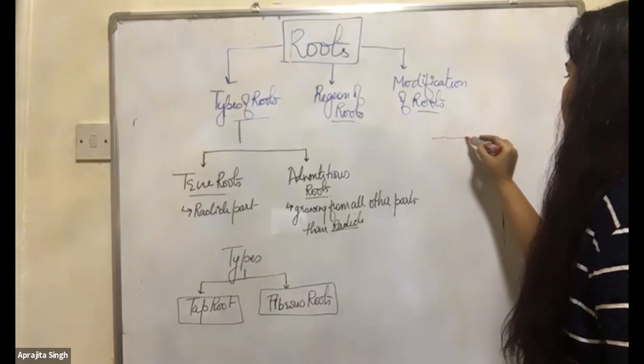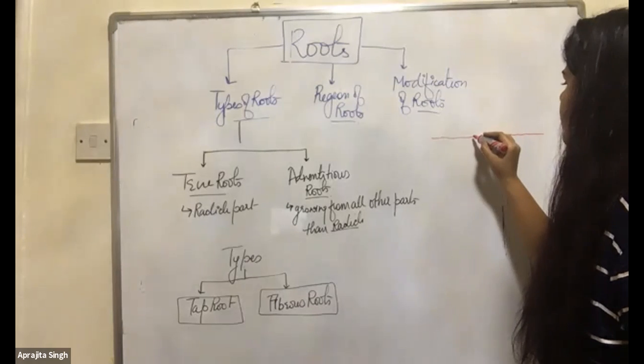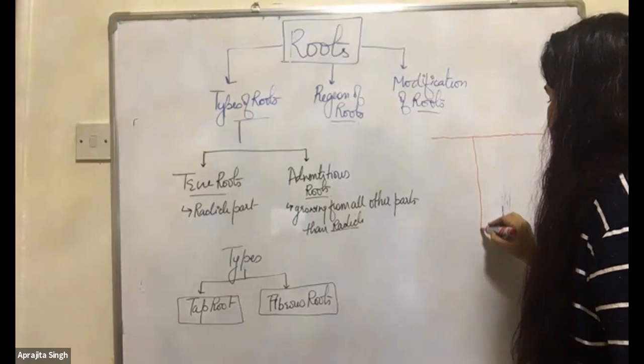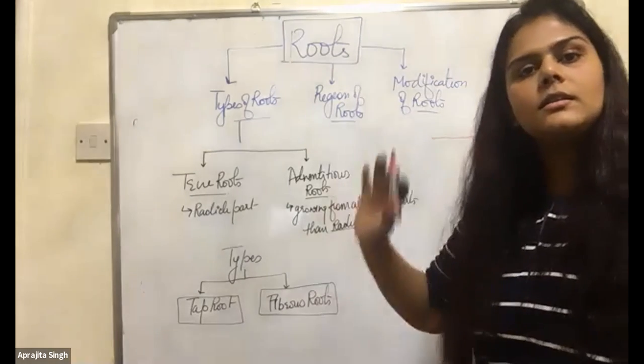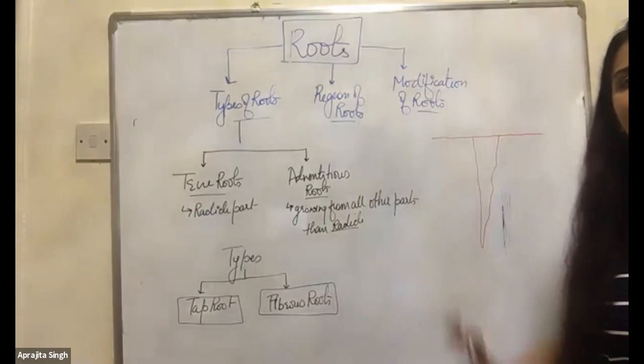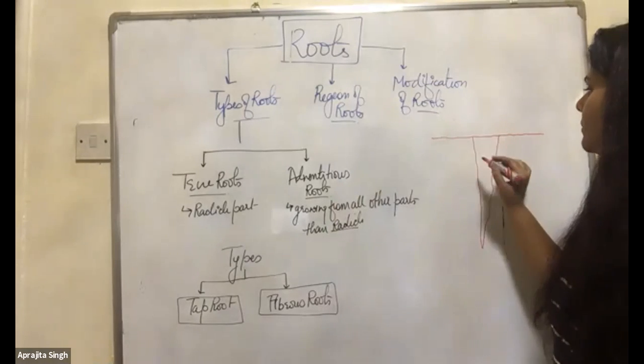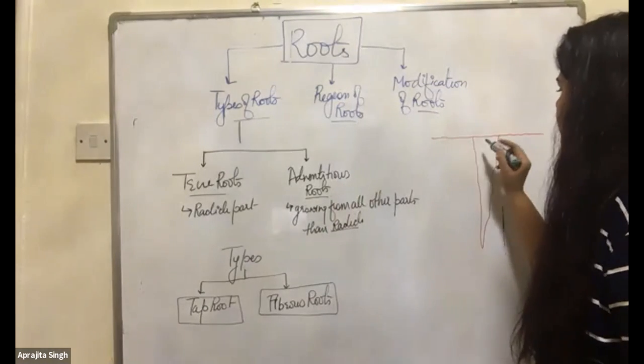See, this is the soil, okay? The roots will grow like this, right? We have made the diagram since childhood. This type, the root is like this. From the root, we have this type of growth.